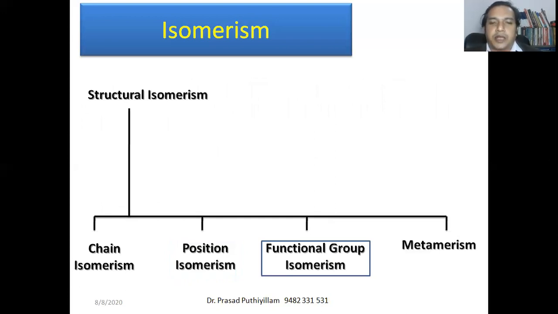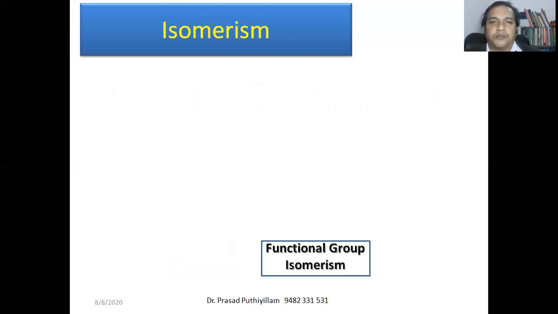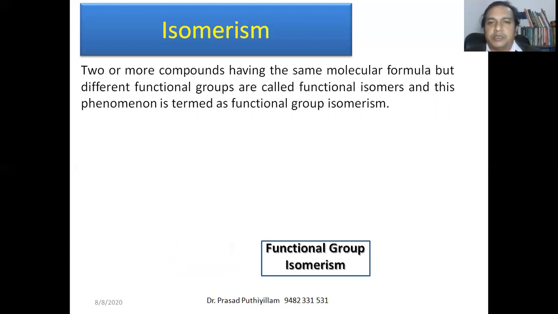The third category is functional group isomerism, related to the functional groups. Two or more compounds have the same molecular formula but different functional groups. In the previous one we saw the same functional group with its position varied. Here, with the same molecular formula, while writing the complete structural formula, we can write it with two different functional groups. For example, C3H6O can be represented in terms of aldehydes as well as ketone.